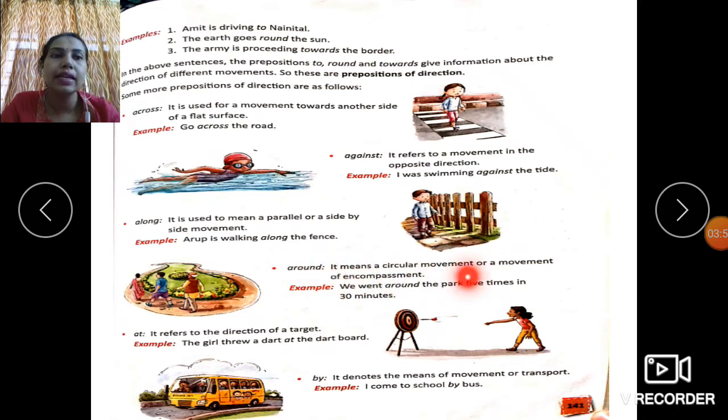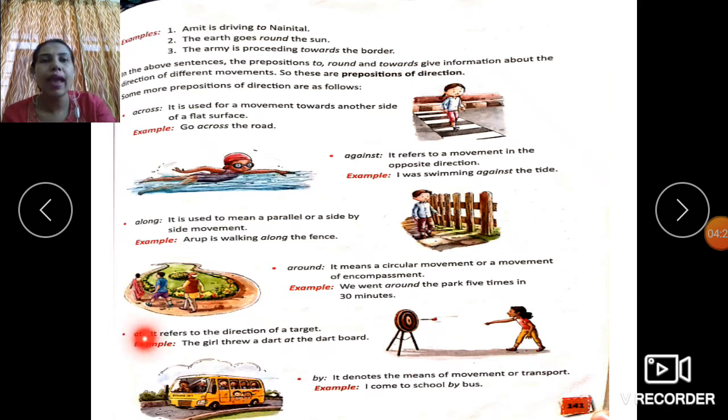Next, around. It means a circular movement or a movement of encompassment. We went around the park 5 times in 30 minutes. So, this refers to a circular movement or a movement of encompassment. Encompassment means when you encompass something, that is to go around something. This is when we use around, to go around in a circular motion or in a circular movement. This is when we use the preposition around.